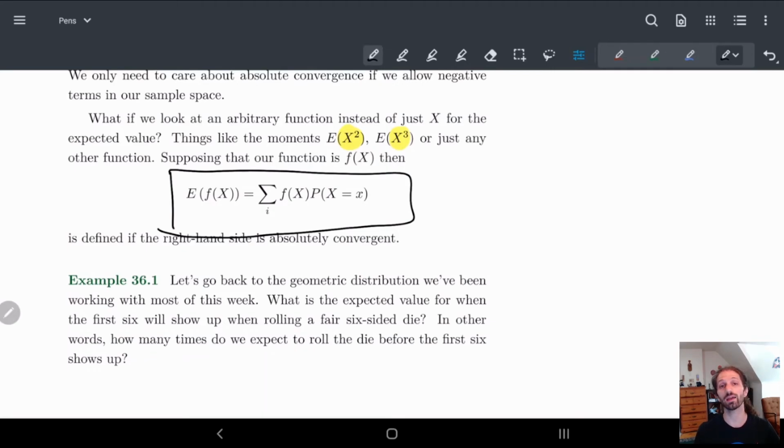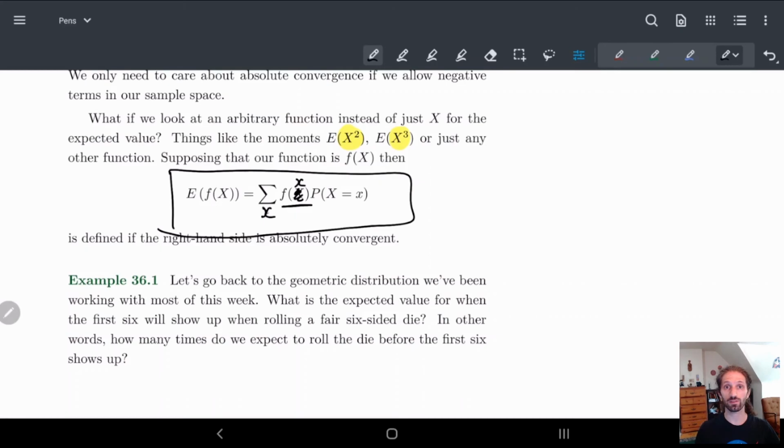This is why I'm making this absolute convergence point. Wait, I wrote this wrong. This should be little f. This should be x here, and this should be little x here. And so what you'll notice is, let me write, we need to make sure this is absolutely convergent.